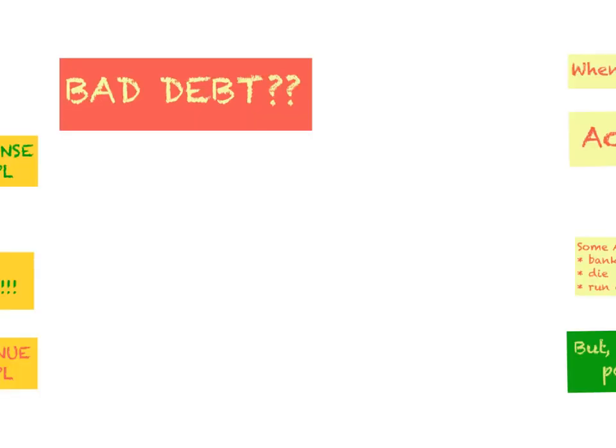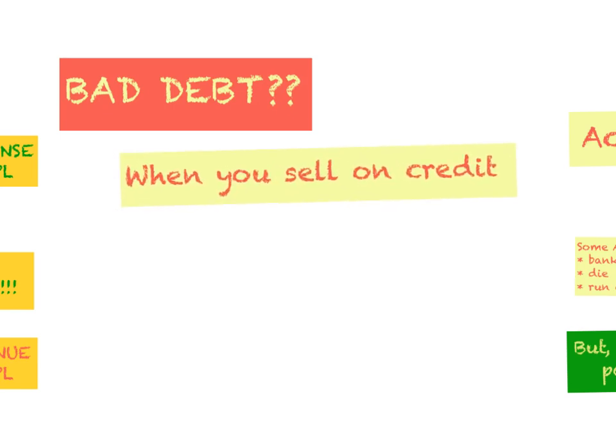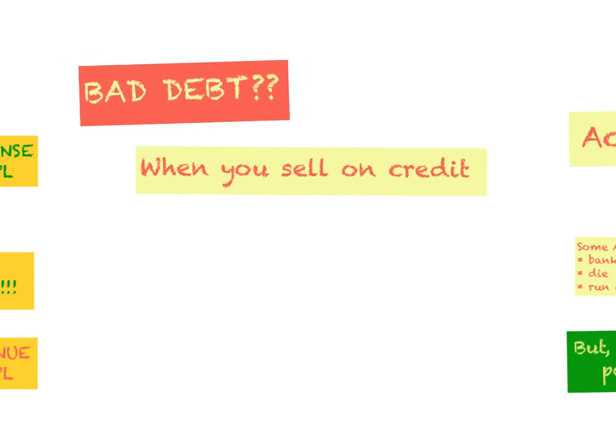Okay, now what is bad debt? If you read your book, you are going to see that bad debt is actually about this. When you sell goods on credit, your customers come to you but they don't pay you immediately, so you sell your goods to them on credit.